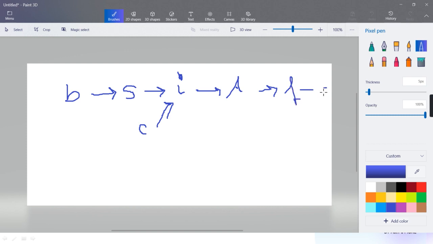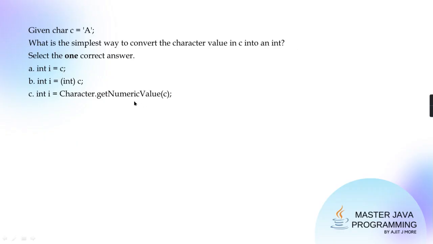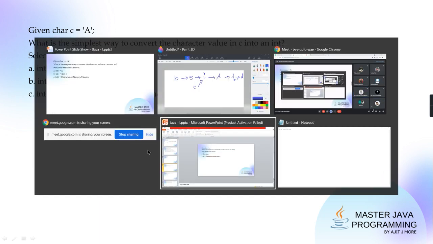I hope I taught you all this last time. So when you're trying to store a character in an integer, it is getting automatically widened. Character is getting widened to integer. And does Java allow automatic widening? Yes. But does automatic narrowing happen? No. Clear?